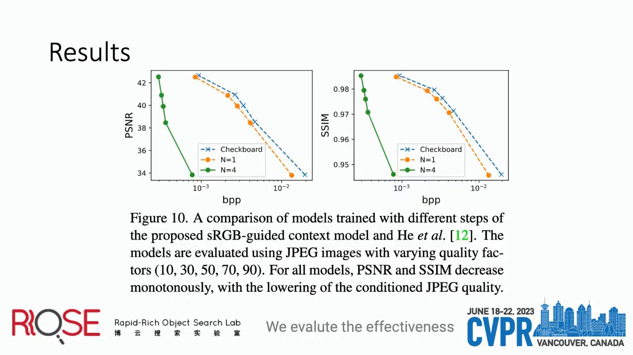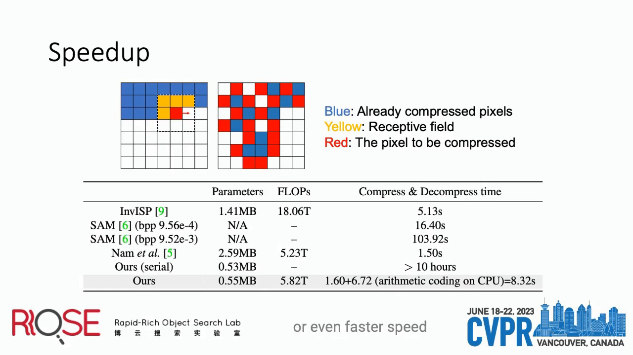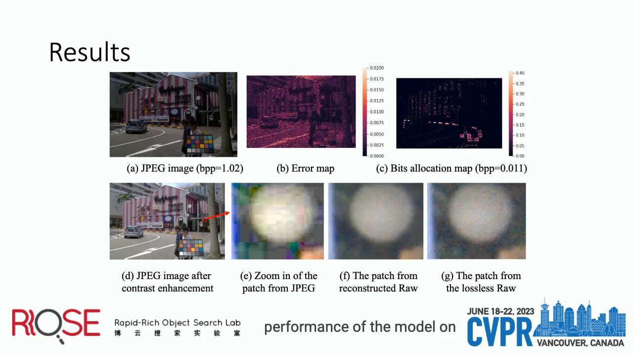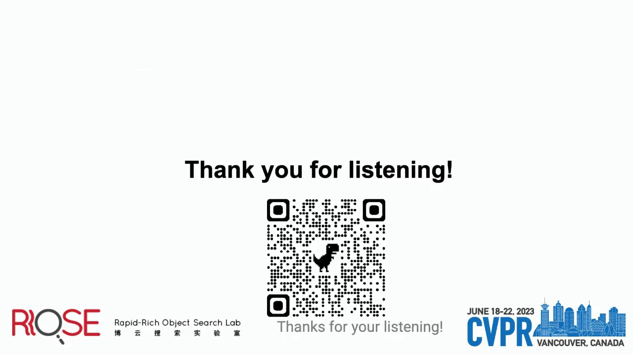We evaluate the effectiveness of the context model and find that it can greatly decrease the size of metadata compared with the method without the context model. We also achieve comparable or even faster speed than existing works. We further evaluate the performance of the model on shadows and highlights since they are more challenging areas. As shown in the figure, directly enhancing the visibility using a JPEG image will lead to strong artifacts. However, if we additionally utilize a small amount of metadata from the proposed method, we can achieve much better reconstruction quality. Thanks for listening.